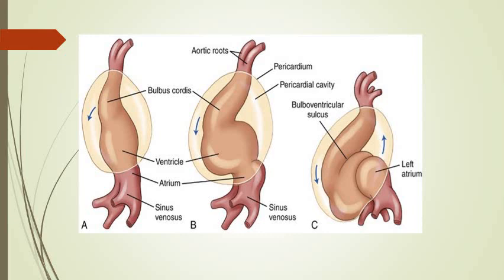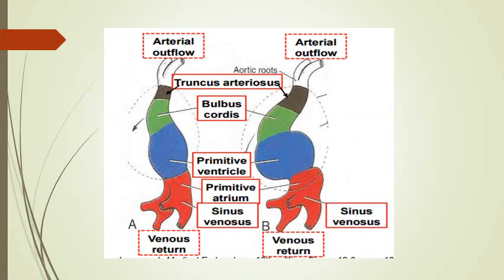also the sinus venosus is pulled out of the septum transversum and brought into the pericardial cavity, and finally all the 4 chambers, when the folding is occurring, all the 4 chambers of the heart, the bulbous cordis, the ventricle, and the atrium, they come to lie within the pericardial cavity.